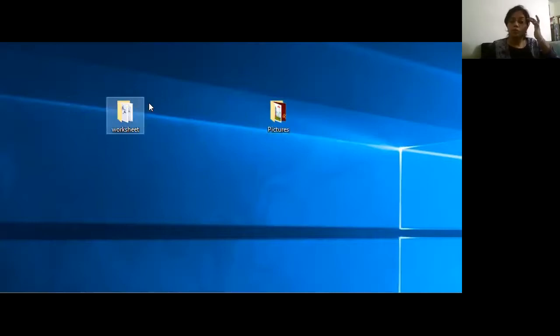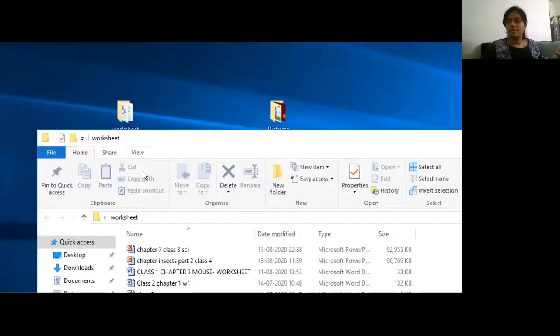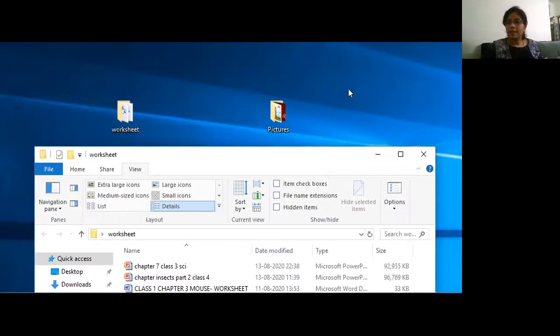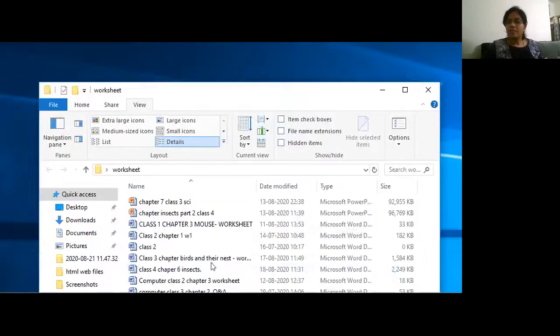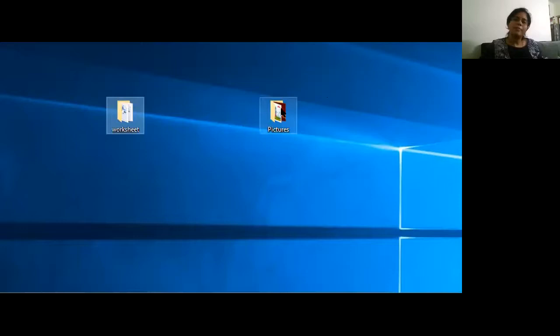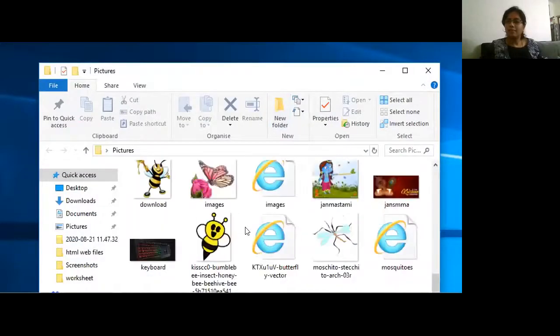Oh God, I want to see what worksheet I gave for second standard. Where will I go? Yes, it is available here only. If I open the worksheets folder, all the homeworks which I have given to different classes are available. From here, I can just see it. It is easy for me, correct? Now I want to see how many pictures I have in my computer. See, I have different pictures.